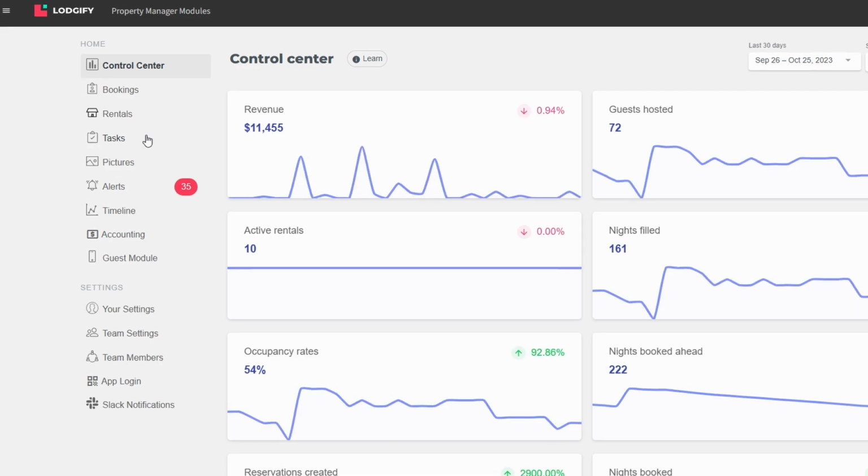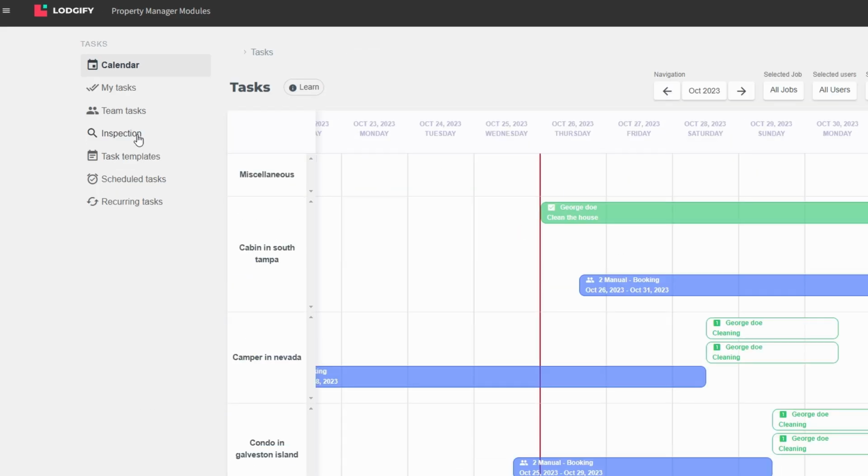Task management. This tool is perfect for keeping everything organized. Whether it's preparing a property for a new guest, scheduling maintenance, or following up on inquiries, you can create tasks and assign them to specific team members.